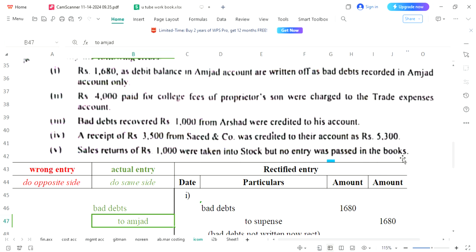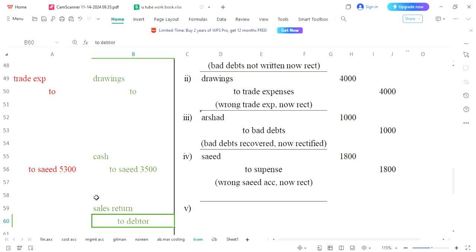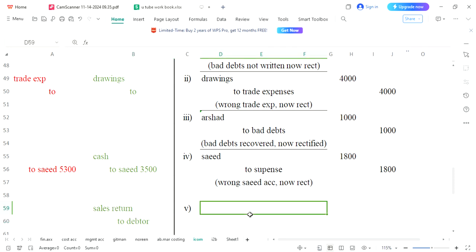Look, the plural word books has been used, that means debit and credit both are missed. So it means neither have we written sales return nor the debtor account. So the complete entry would be written over here as they are using the word books.